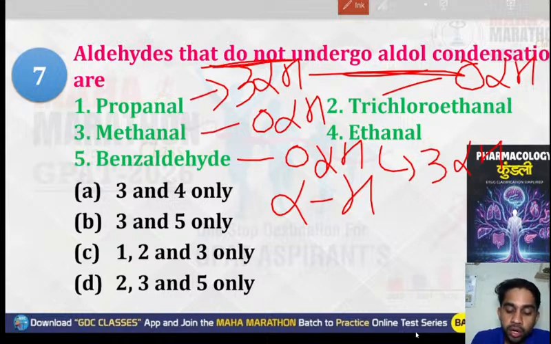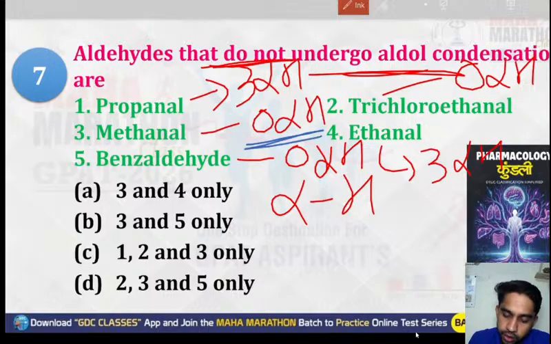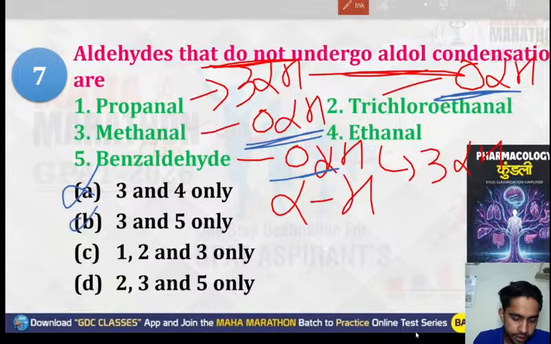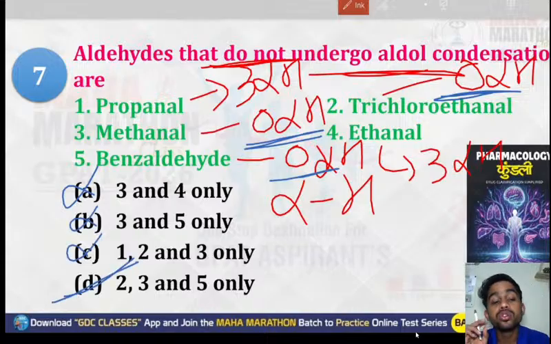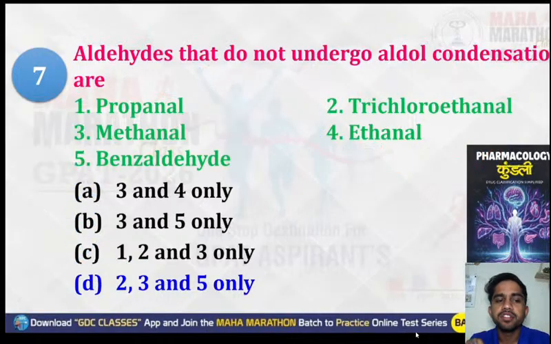So, which do not go under aldol condensation? The compounds that have 0 alpha hydrogen, that is second, third, and fifth. So remember one point: if you have to go for the aldol condensation, they must contain alpha hydrogen. So the correct option will be option D, that is 2, 3, and 5. Okay.